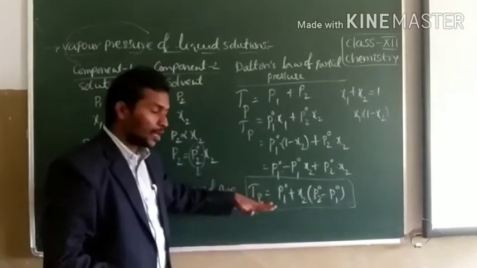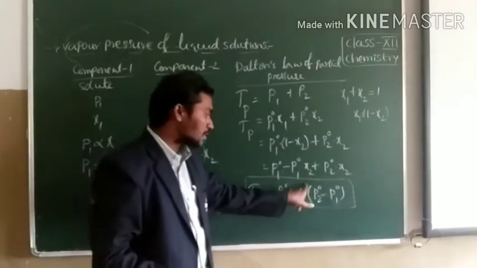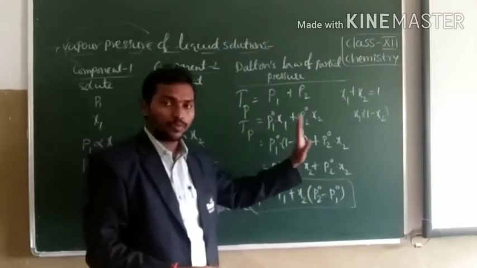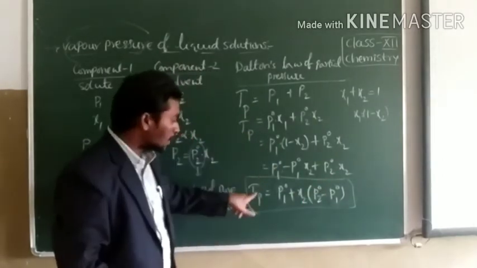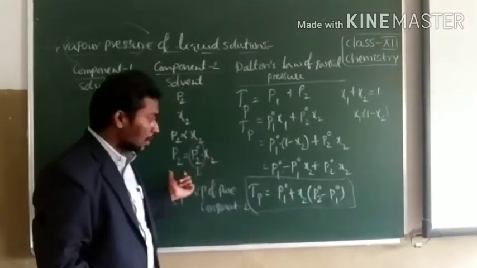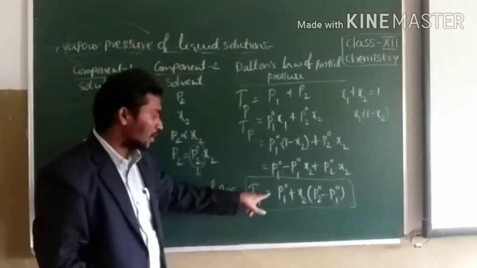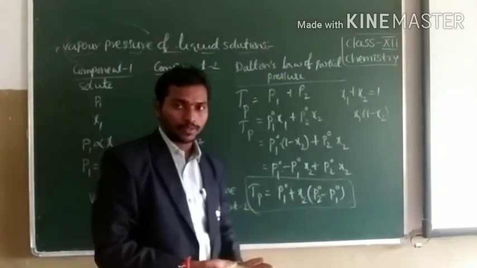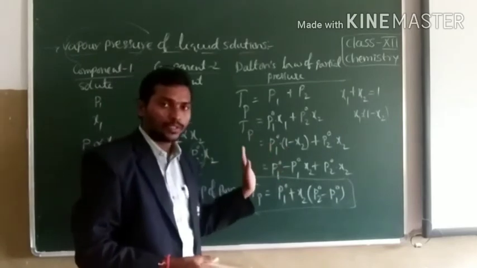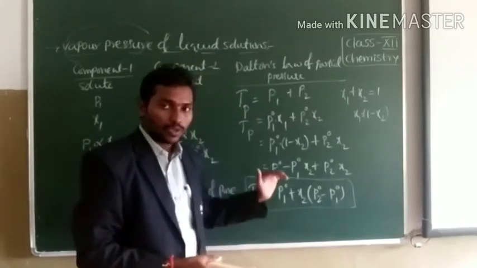So the total vapor pressure of the components of the solution depends directly on the mole fraction of any one of the components. It may be based on the mole fraction of the solvent or of the solute, and it also depends on the vapor pressures of the pure components 1 and 2. In the textbook they have given the graph between the mole fraction and partial vapor pressure of the solvent and solute, which you can identify there.